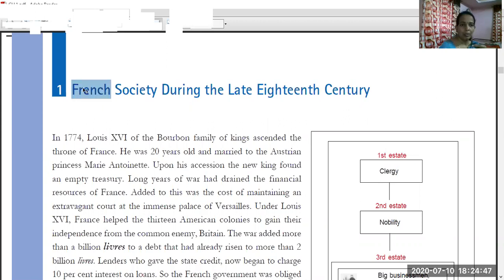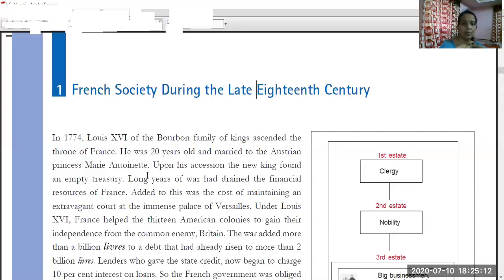French society during the late 18th century. In this part, we are going to study what the background was for the French Revolution, how the society was divided, and what things arose that made the people revolt and riot against the monarch. Those are the things we are going to see in this part.